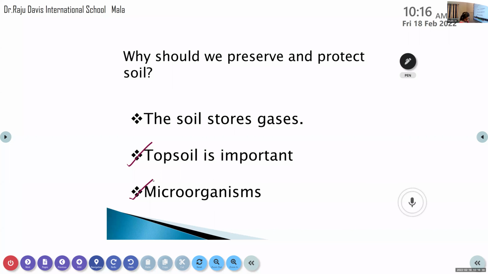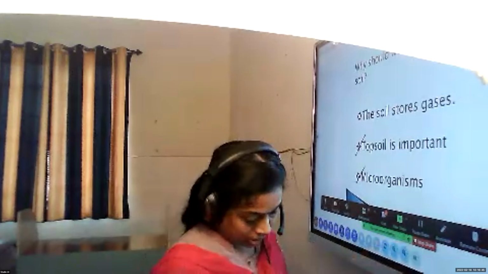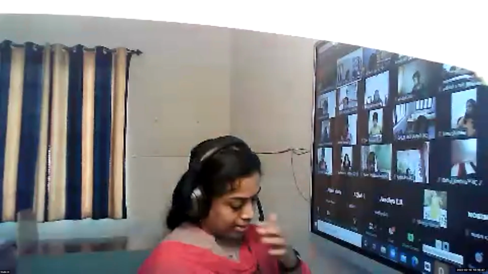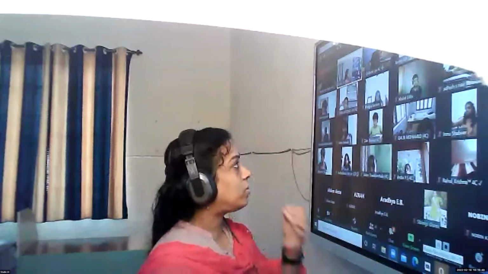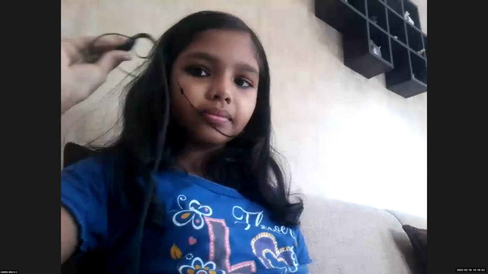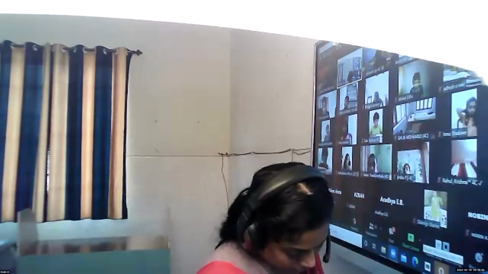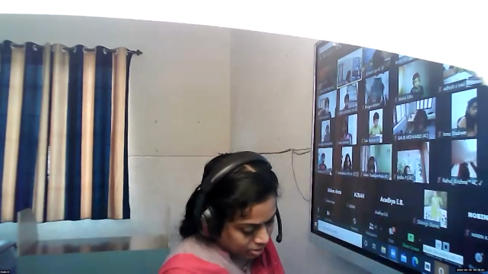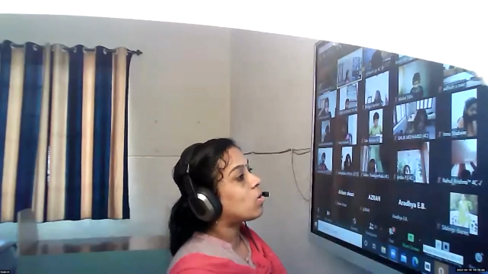Okay, children, take page number 30. There you can see the heading soil erosion. Have you all seen the heading soil erosion? Yes, ma'am. Now, the second sentence, please underline. What is soil erosion?